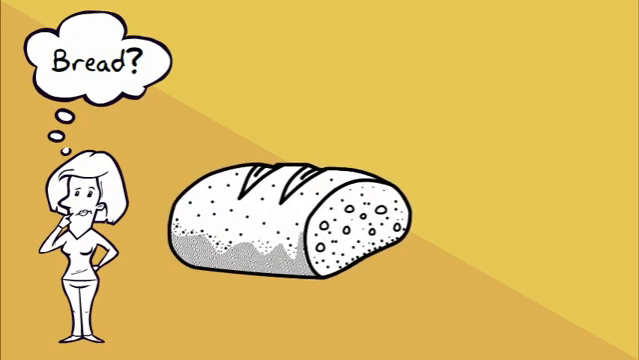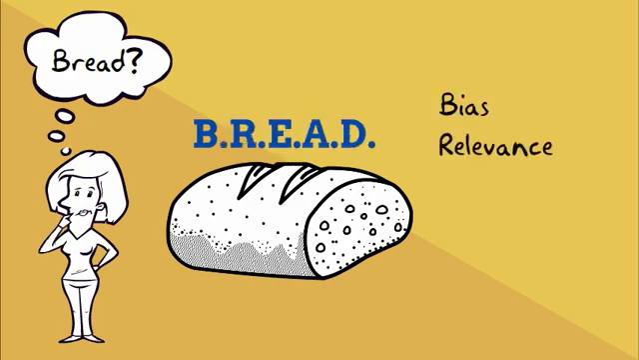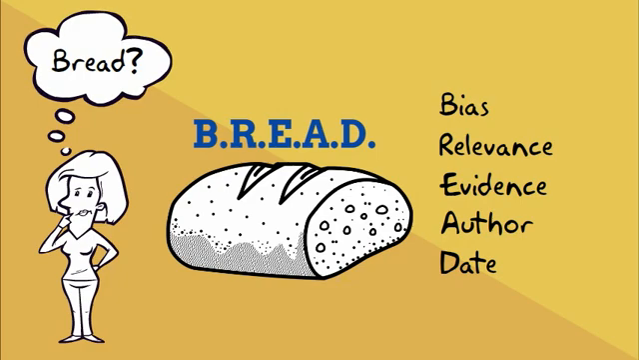Yep, I said bread. Not to bake, but as a 5-step thinking tool. Bias, relevance, evidence, author, and date. 5 quick checks to see whether the information can be served up in your work. This system can be applied to any source of information that you're thinking of using.